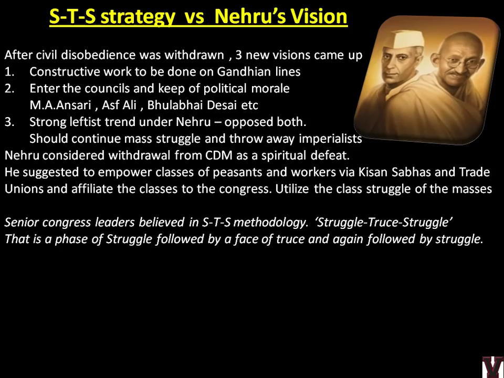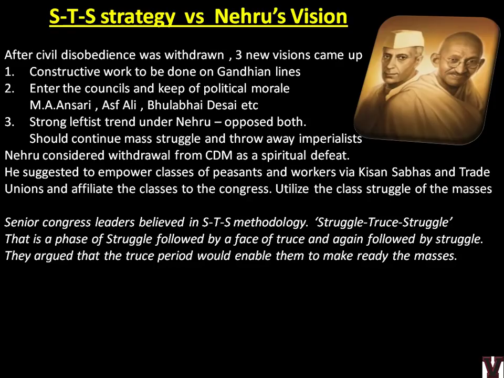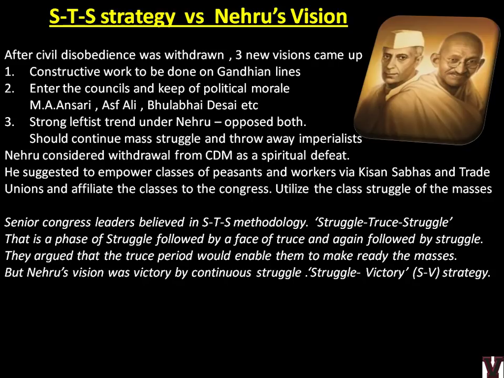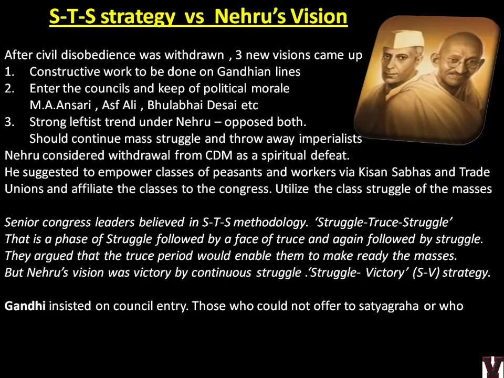Now what did Nehru tell? Jawaharlal Nehru told that this phase of struggle followed by a phase of truce, again followed by struggle, is not good. He argued that the truce period itself should not be there. He will tell struggle-victory strategy. That means keep struggling, do the mass movements, and finally we should get independence. So his method is the leftist method, or the ideal method of youth. You should understand the difference between Gandhi's or senior leaders' vision versus Nehru's vision, which is also mentioned in this chapter. That is why I put a separate slide for it.